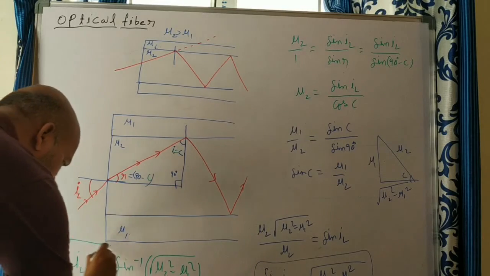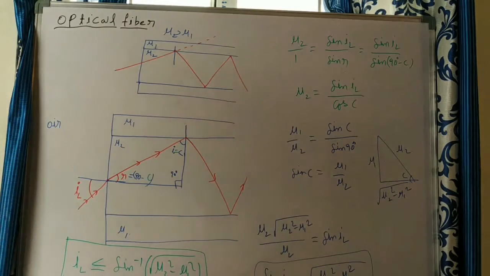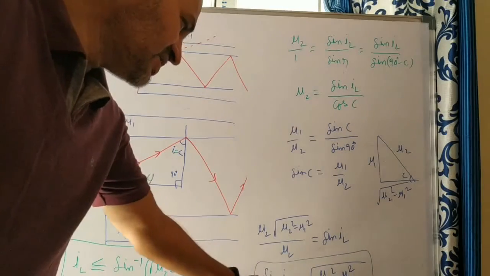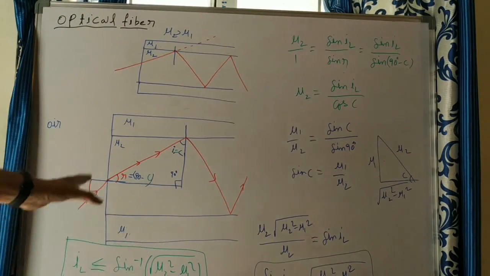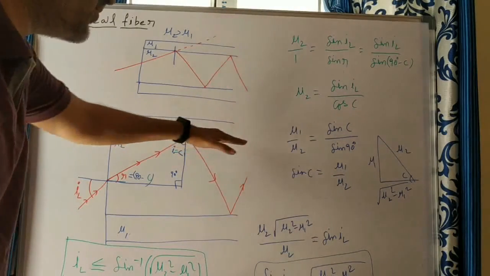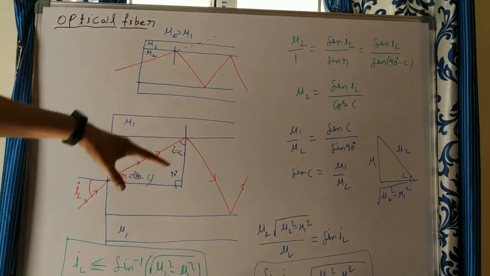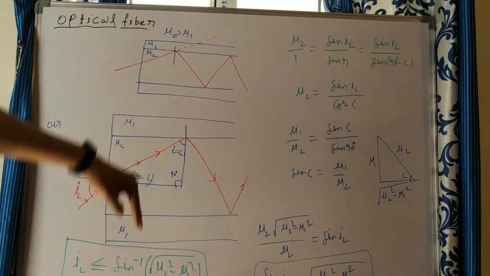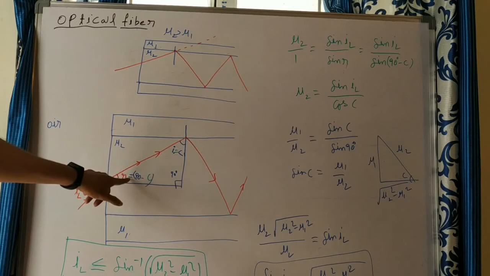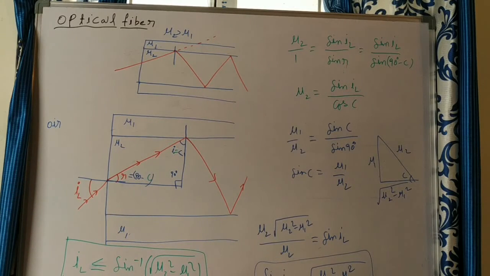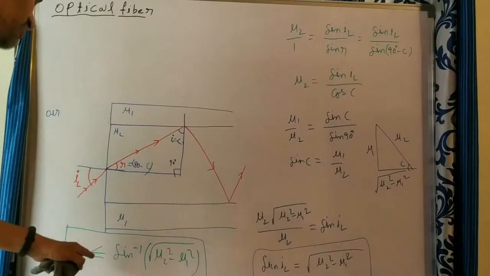Why do we get a formula with less than or equal to? Equal to means I launching is equal to sine inverse, and what you get is that the ray is just grazing the interface of core and cladding. But we don't want that. What we need is total internal reflection. To get total internal reflection, this angle must be more than the critical angle C. If this is more, then this is less, and the refraction angle being less means the incident angle also must be less. So that's why I launching should be less than or equal to sine inverse of the square root of mu2 square minus mu1 square. Now see one of the applications of this formula.